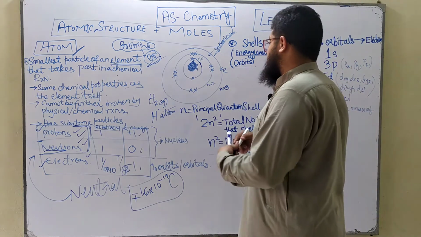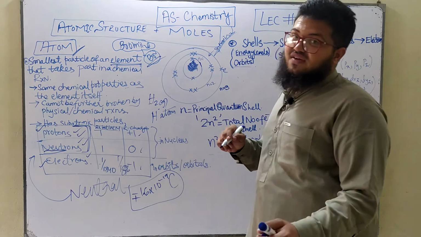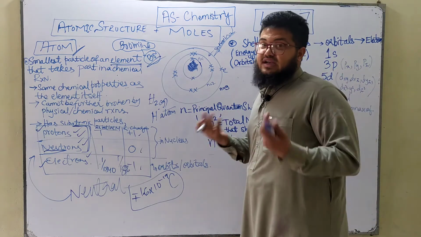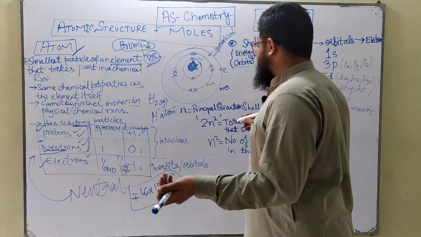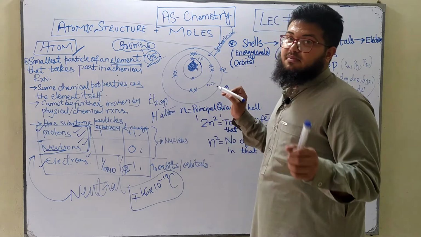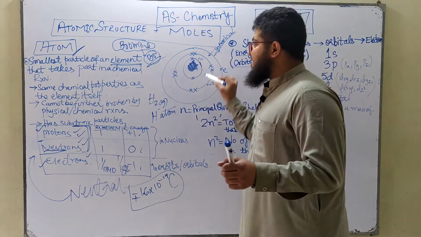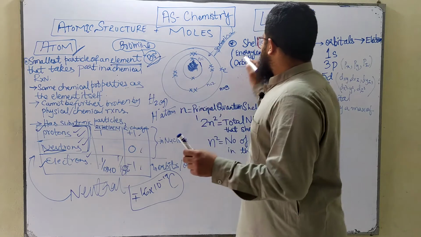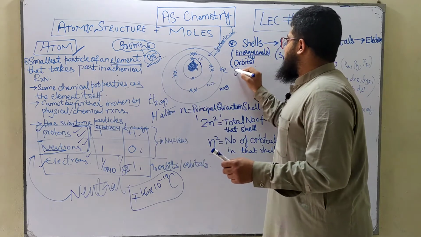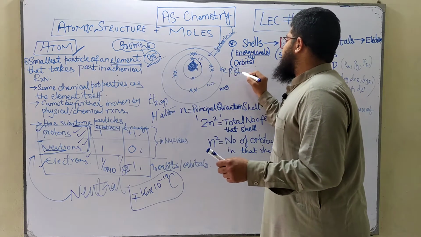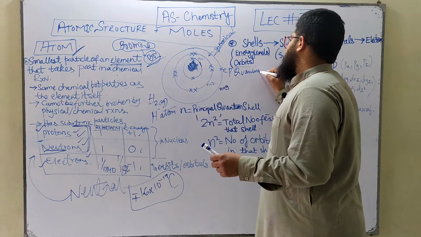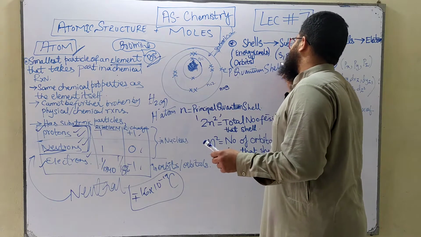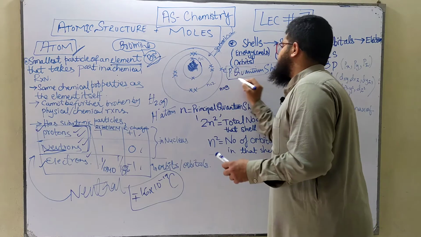Some of you might know this from your O-level chemistry and some of you might not. I didn't know it in my O-level chemistry. What's the formula for calculating the maximum number of electrons which can be accommodated in a particular quantum shell? And by the way, this shell is also called a principal quantum shell. This is the complete name of an electron shell, principal quantum shell.